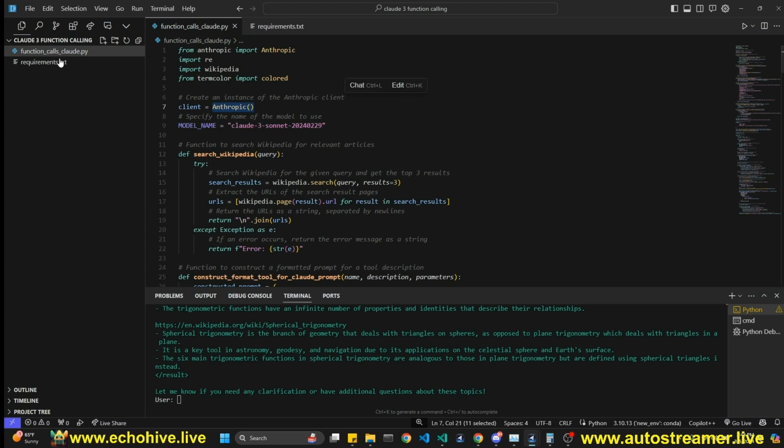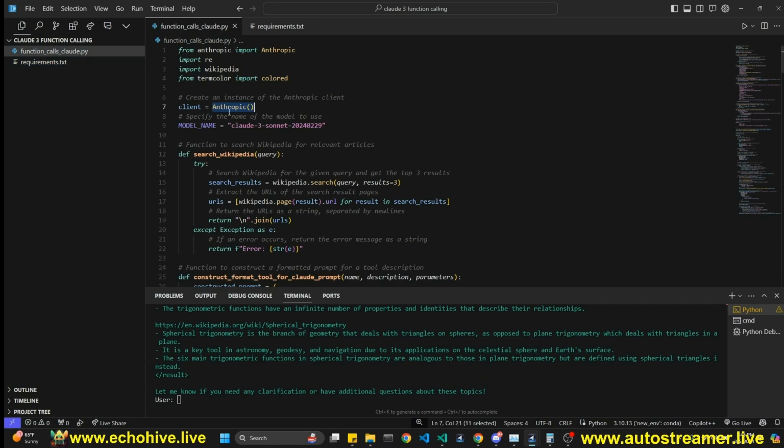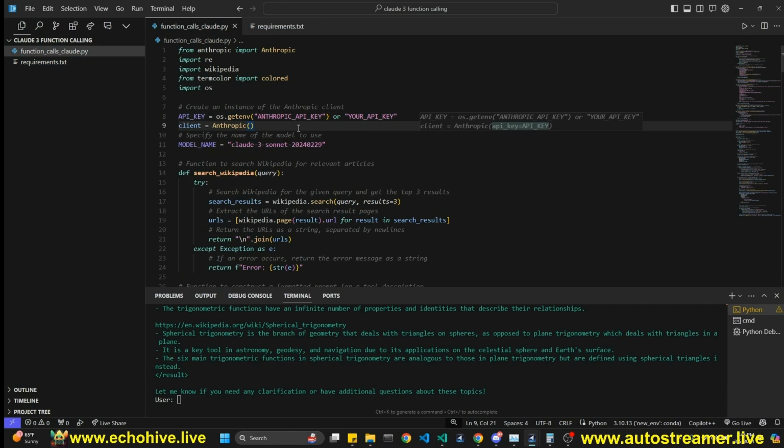Currently, the requirements for this are Anthropic and termcolor for colorful printing in the terminal. We instantiate our Anthropic model. You do want to set your API key and enter it here, like this. It'll detect it from environment variables, or you can enter it here.